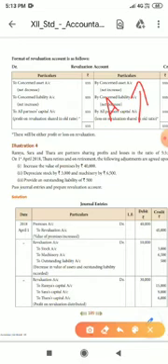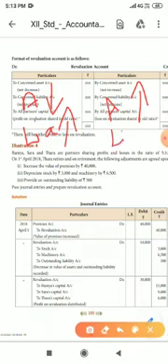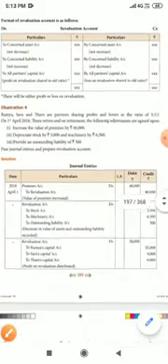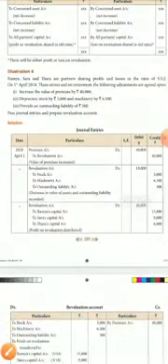When the asset values are reduced, it should be entered on the revaluation account debit side. In the same way, when the liability values are increased, it should be recorded on the revaluation account debit side. When the liability values are decreased, it should be recorded on the revaluation account credit side. Already you know that we did this in the admission of a partner itself, the same sum we are going to do for retirement of partners also. Here they ask us to pass a journal entry; only one sum we can recall now.